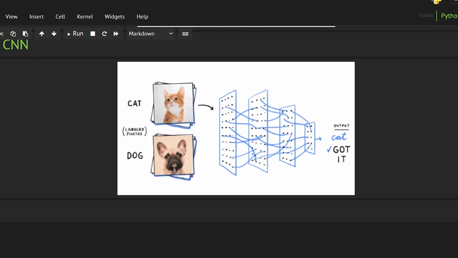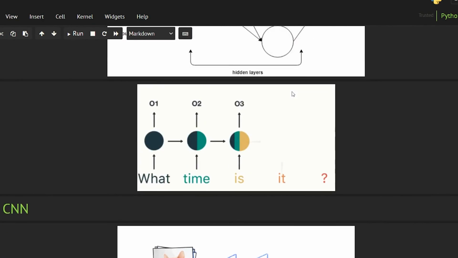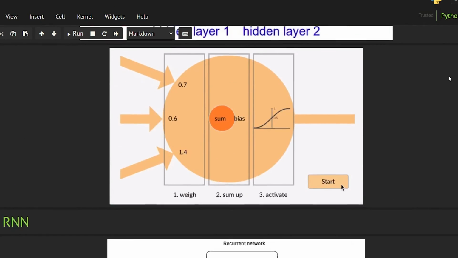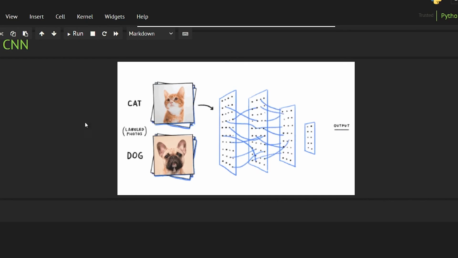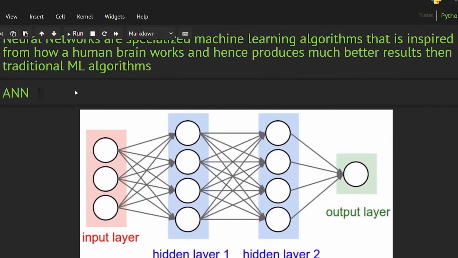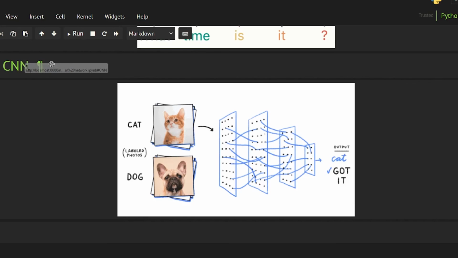Okay, so I hope that it is clear, but if it is not clear, don't worry, we will talk about them in detail. And I'm also going to create ANN, and most probably I will also make a video of CNN from scratch. So if I do that, you will understand them very easily and very clearly. For the understanding purposes, I'm definitely going to create ANN from scratch. And I have also created CNN from scratch, but it is not that easy to explain. But I'm going to explain it in the future, so don't worry about it.